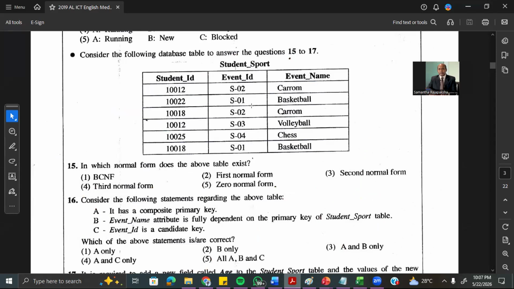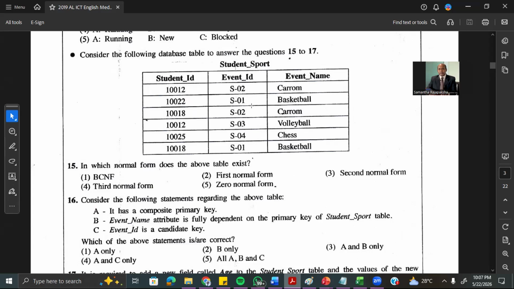But event name depends on the event ID. That means event name does not depend on both student ID and event ID. There is a partial dependency. Therefore, since this has a partial dependency, the table is not in the second normal form. So the table is in the first normal form. That should be the answer for this question.